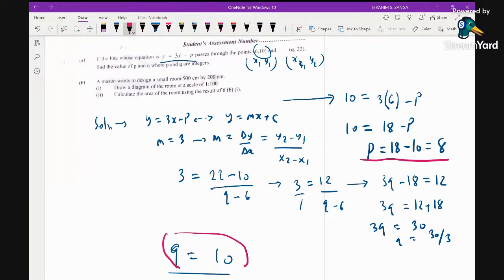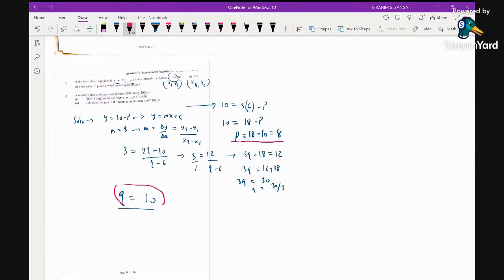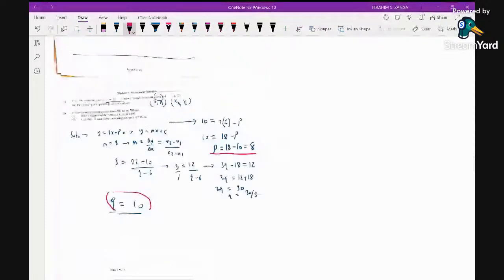Going to the last part as quickly as possible. A mason wants to design a small room, 500 centimeters by 200 centimeters. Draw a diagram of the room at a scale of 1 to 10. So actually in your scale, 100 centimeters is going to be represented by 5 centimeters. So we are going to sketch a room.